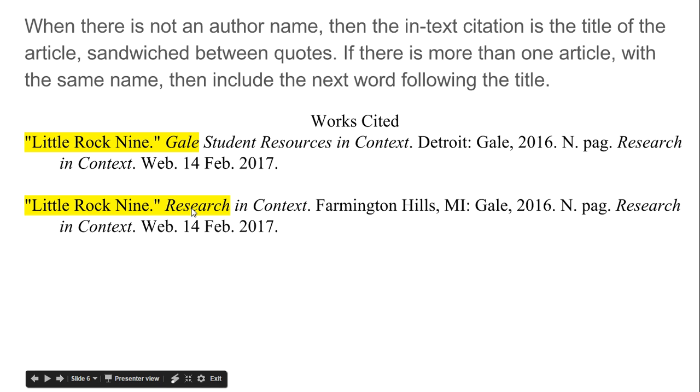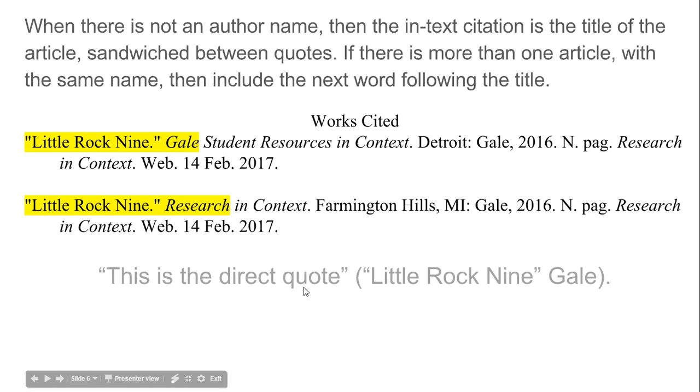I also had Little Rock 9 from Research and Context. So then I would include the next word following the title. So here's my direct quote with the in-text citation immediately after, parentheses, the title of the article in quotes, Gale, parentheses, period at the end.